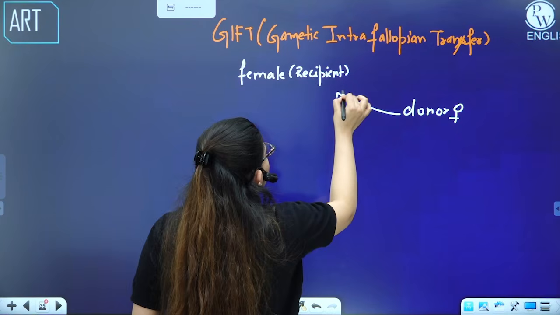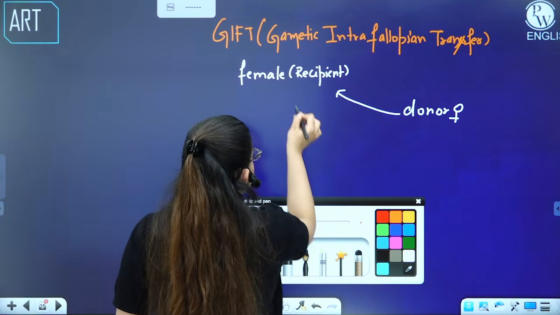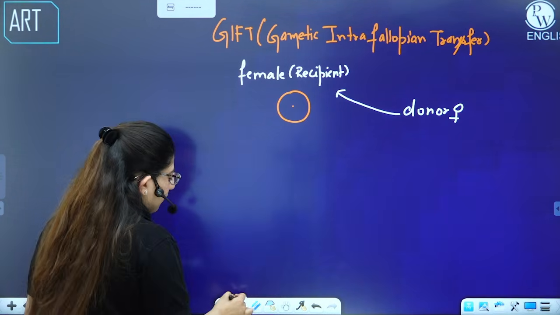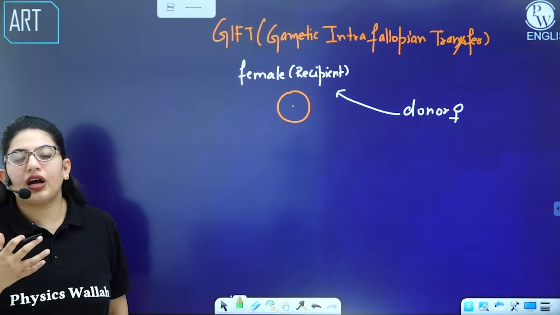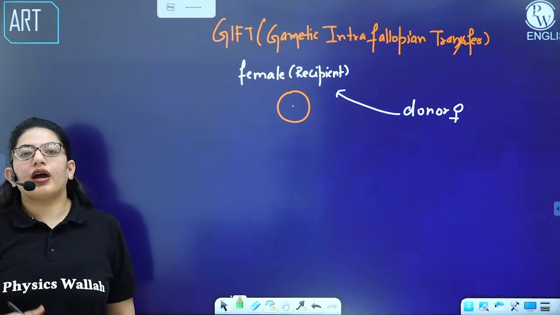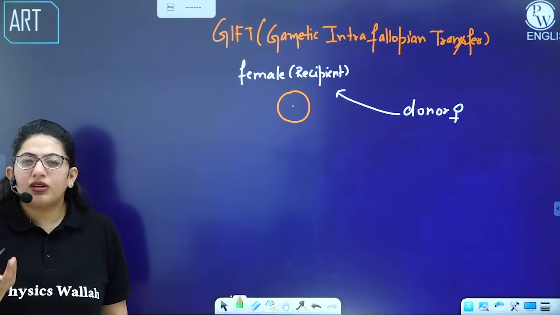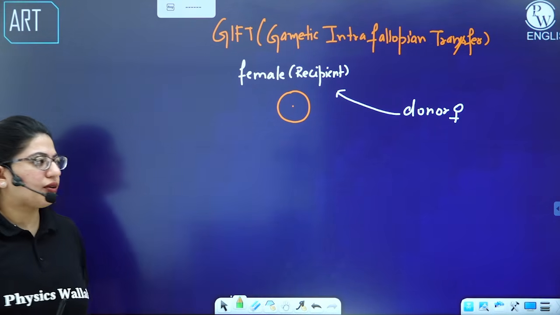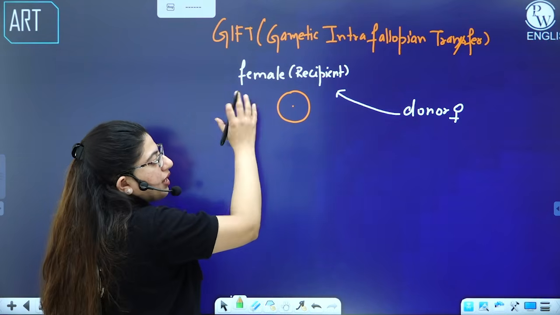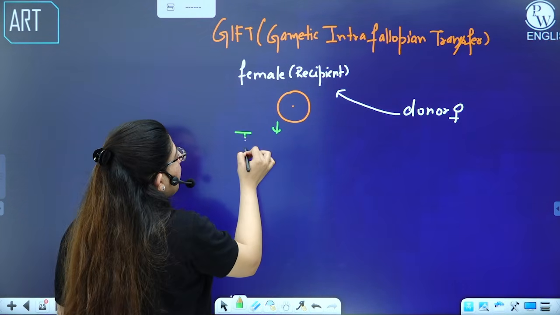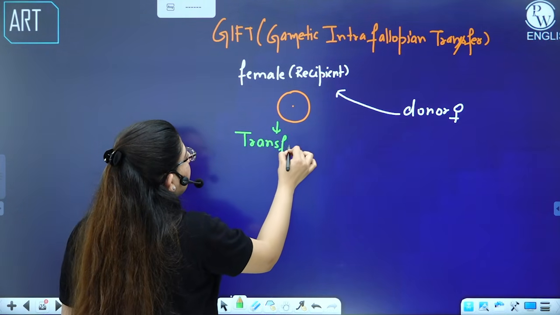This donor will give the ova. So here we have the donor's ova. Either you can use artificial insemination, or you can use the normal fertilization techniques like sexual intercourse, and then the ova which the donor has given will be transferred to the recipient.